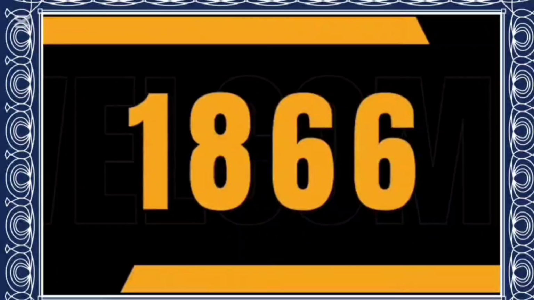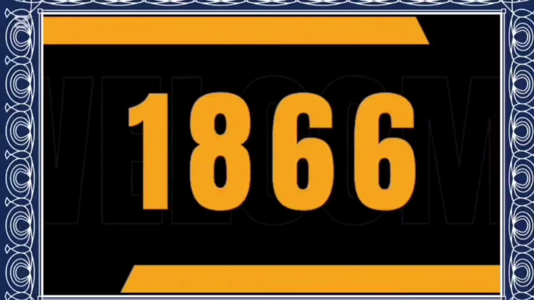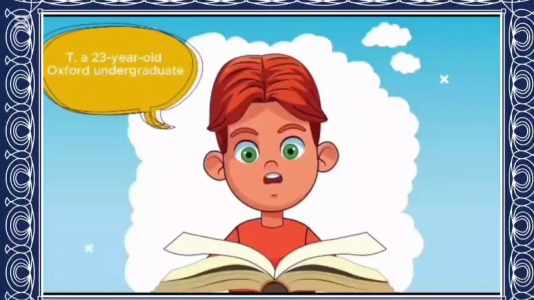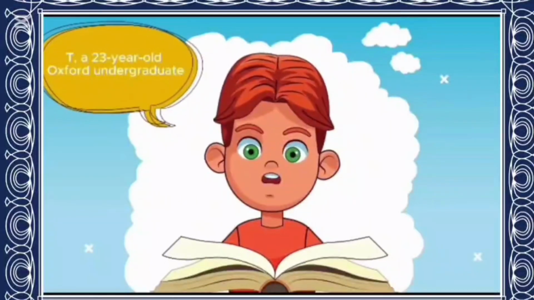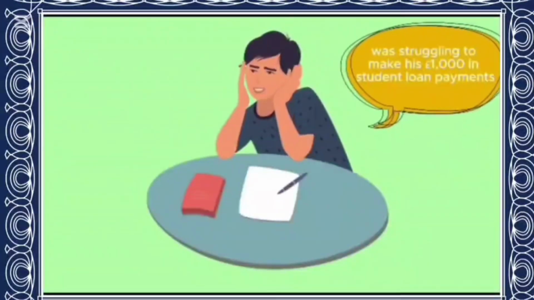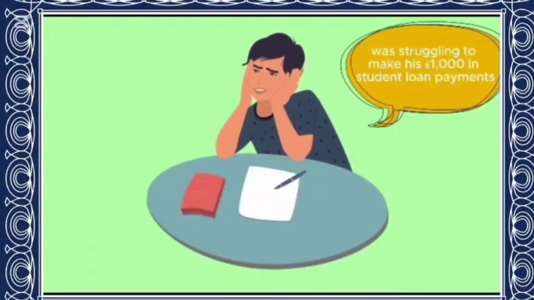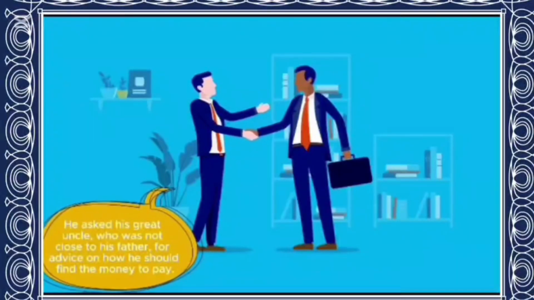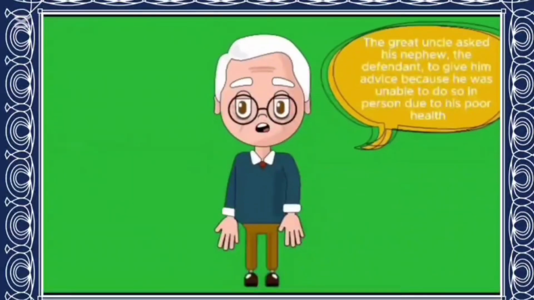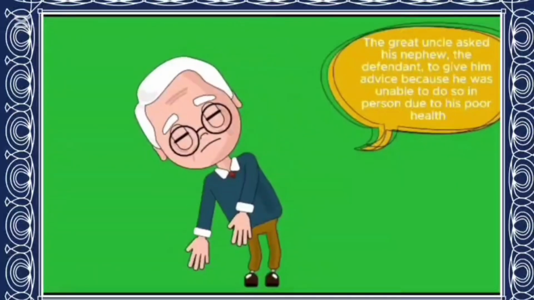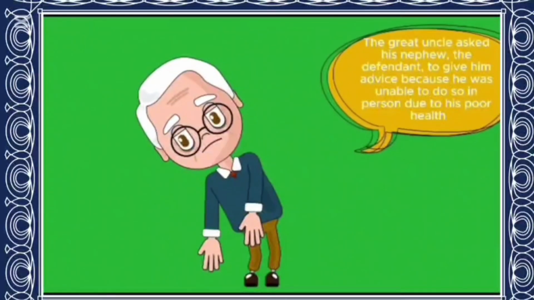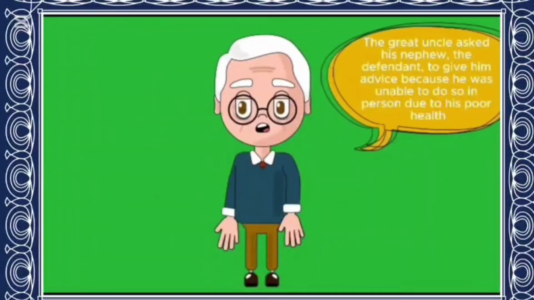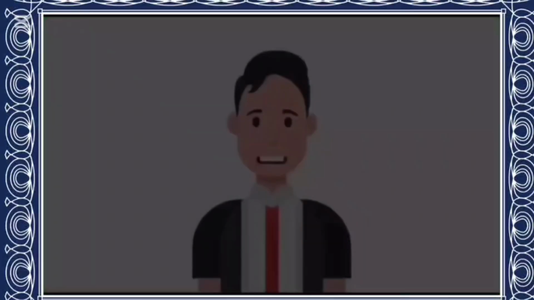In 1866, T, a 23-year-old Oxford undergraduate, was struggling to make his €1,000 student loan payment. He asked his great-uncle, who was not close to his father, for advice on how he should find the money to pay. The great-uncle asked his nephew, the defendant, to give him advice because he was unable to do so in person due to his poor health.